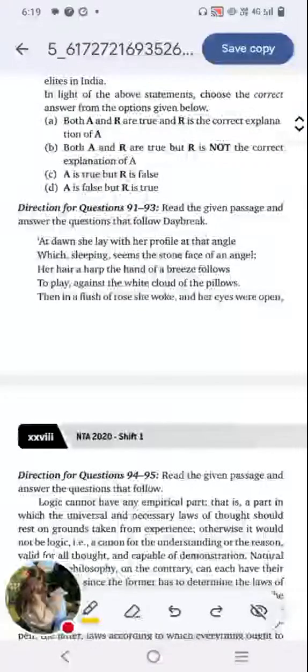We are starting a new playlist specifically for reading comprehension, because reading passages appear in a lot of competitive exams, especially UGC NET for both paper 1 and paper 2. So I thought we would look at some previous year questions of the NTA UGC NET exam, read through some passages and attempt to answer the questions.